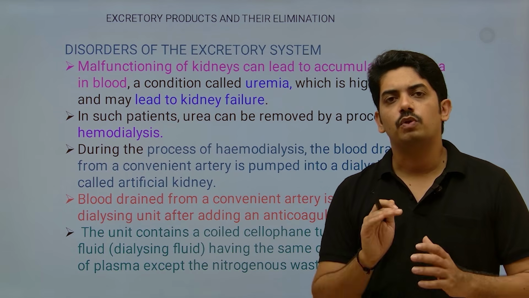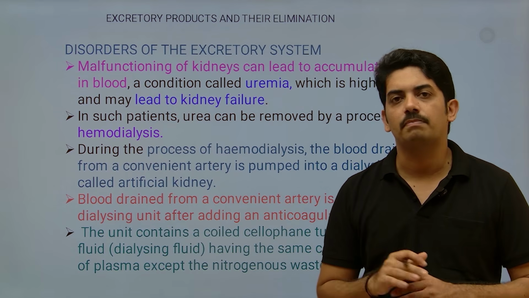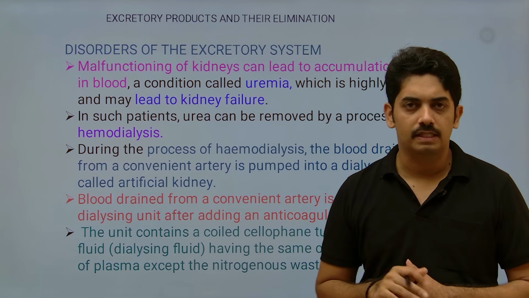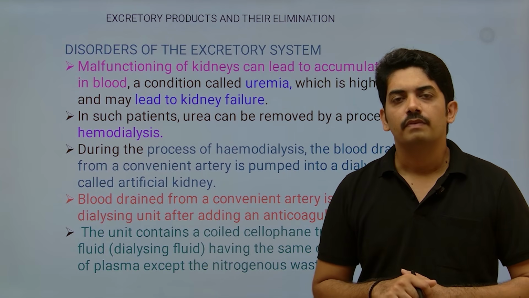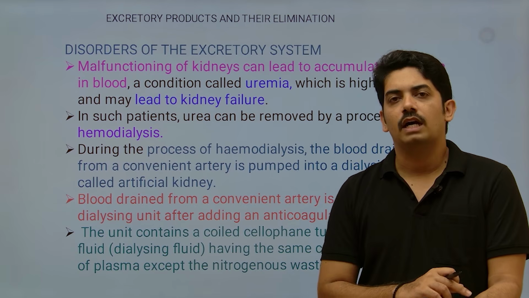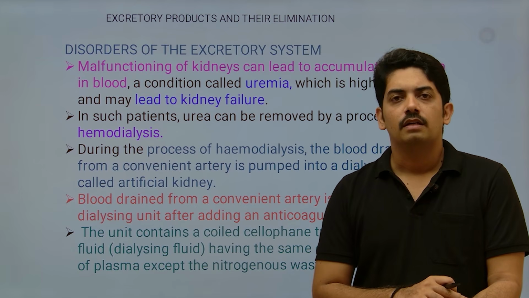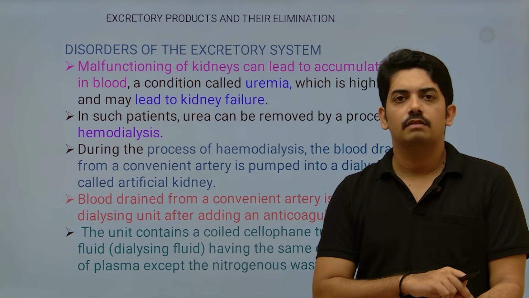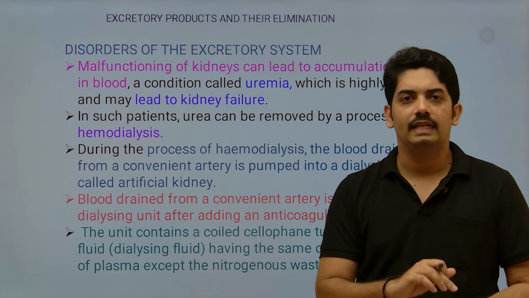In uremia patients, hemodialysis is compulsory. They search for a particular artery and vein, graft it, and from that they connect the tube to a dialyzer.